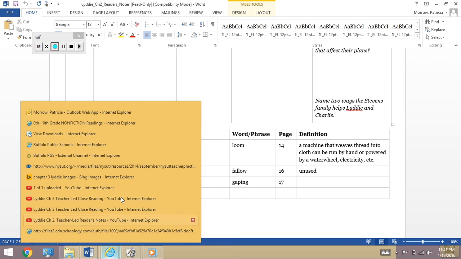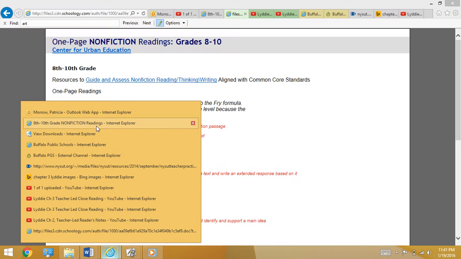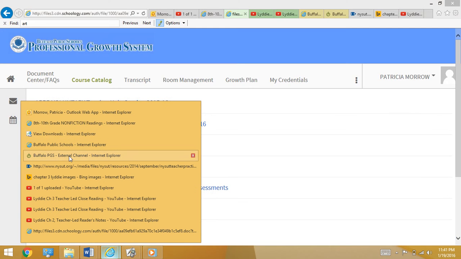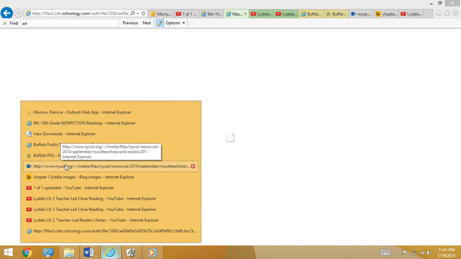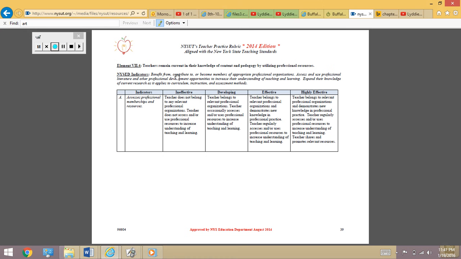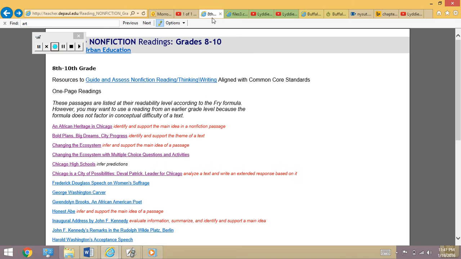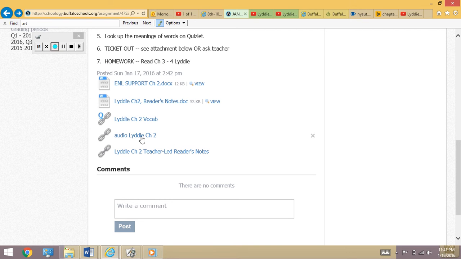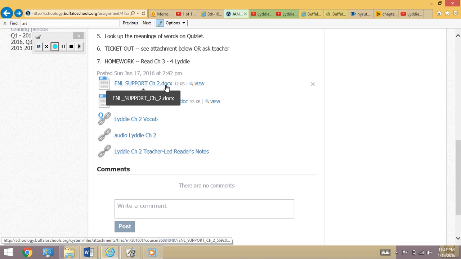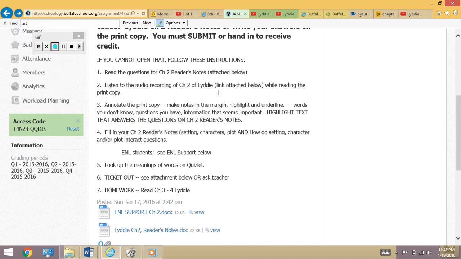Alright, let's go back to where we were. I really should close some of these windows. Is this where we are? No. It's this one. Okay, back up. Alright, so that's Wednesday. Here's the audio link to Chapter 2, the vocab, reader's notes, and then for those of you who are ENL students, you can use that.